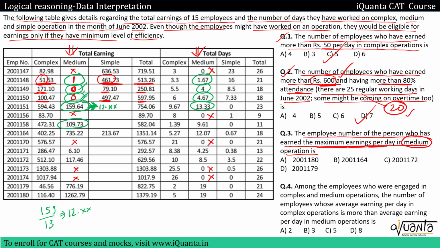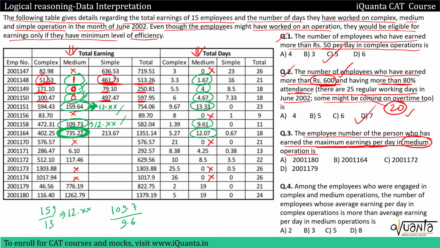Then next employee, 109 upon 9. This would be somewhere around say 109.7 upon 9.6. So this would also be somewhere around 12 point something. So these two are very close. This is also 12 point something. So at last we'll compare these two. Okay, let us check for others if we have any greater figure than these. Then for the next employee, it will be 735.2 divided by 12. 735 divided by 12 is very much large. Okay, it will obviously be greater than these 12 point something. So we'll take this into account. So far this is our greatest now.